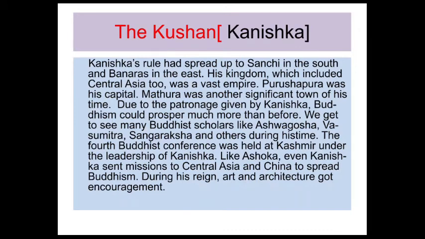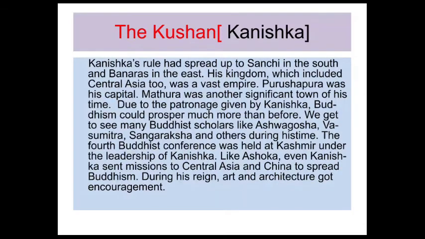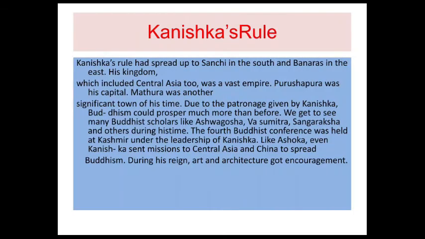Next, another ruler, that is Kanishka. Kanishka came after Vima Kadphises. You already know the founder of this dynasty was Kujula Kadphises. During this reign, the Kushana dynasty expanded, and in Kanishka's time it expanded greatly.